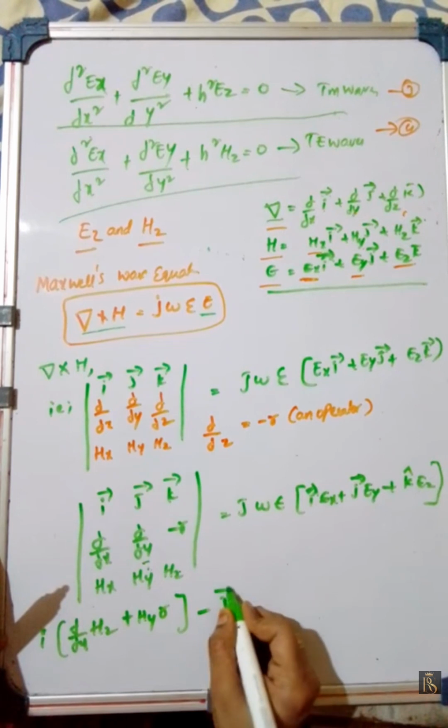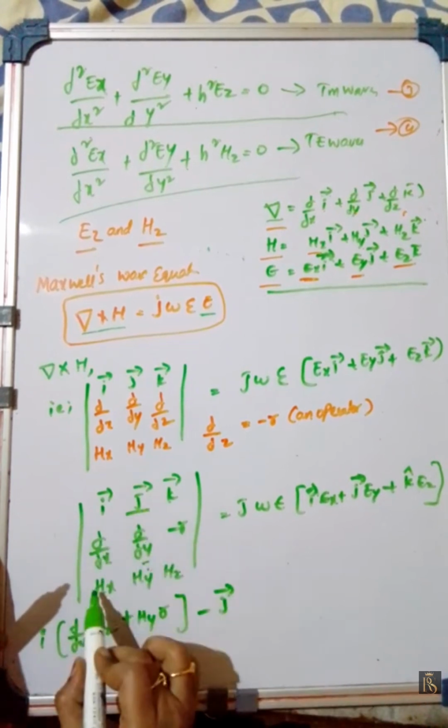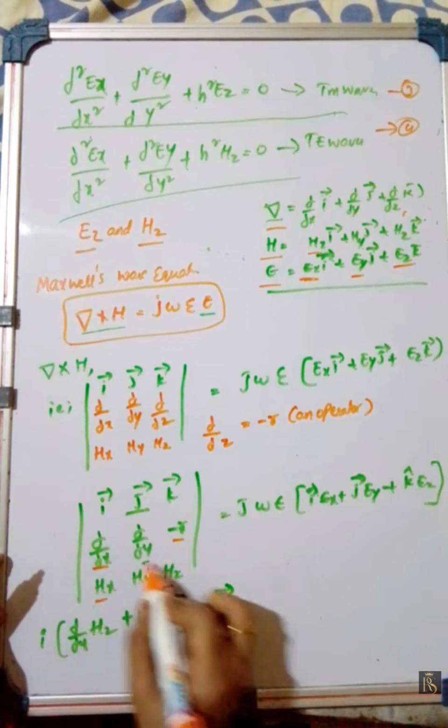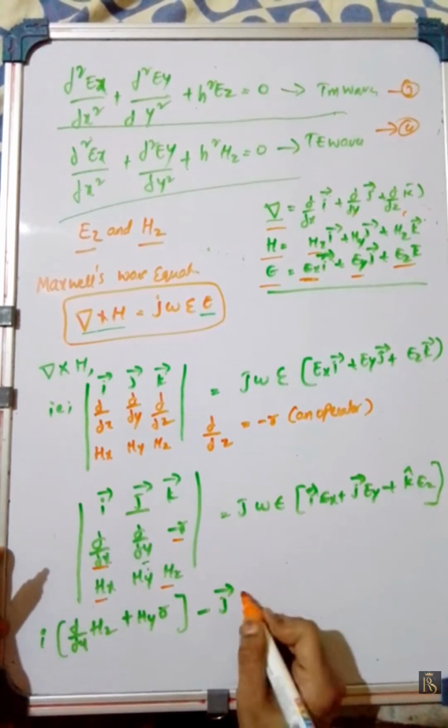Minus j bar, dou by dou x, these two terms, this one, this one, crossly we have to multiply and then subtract.